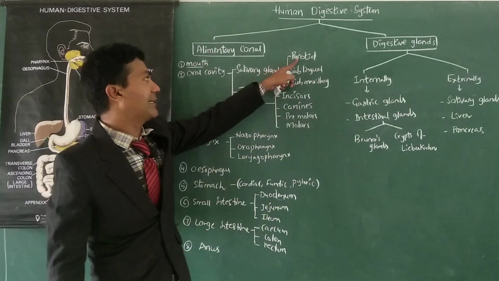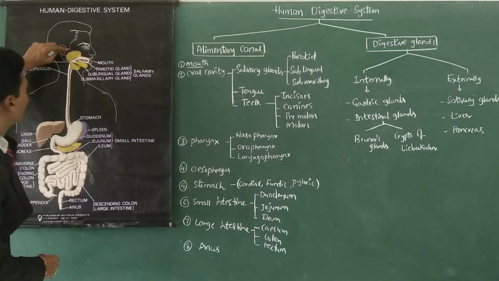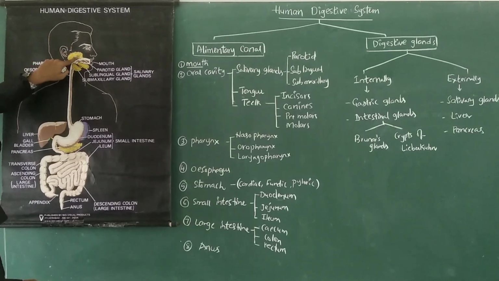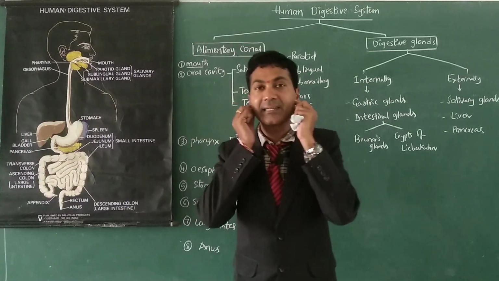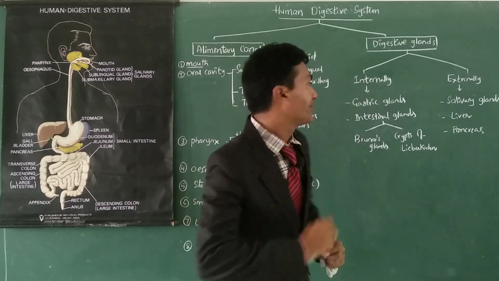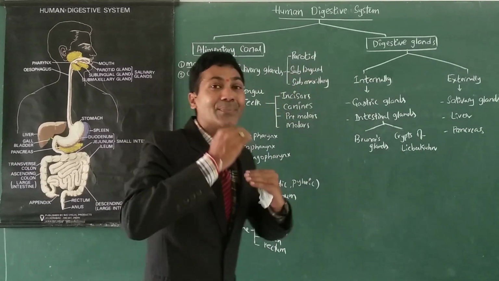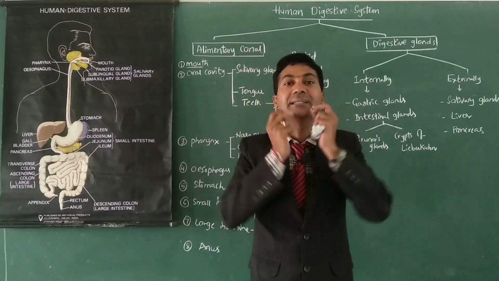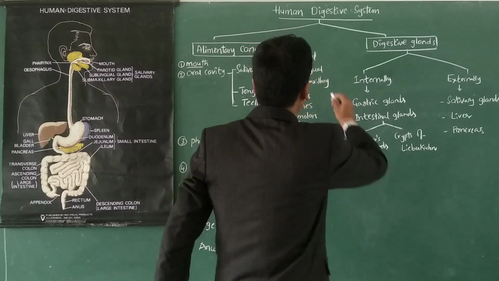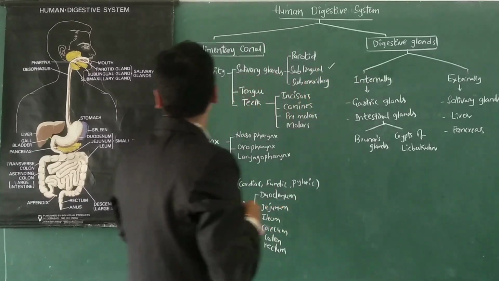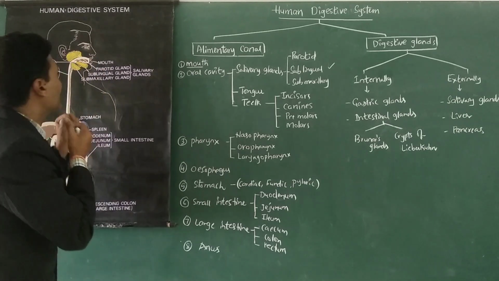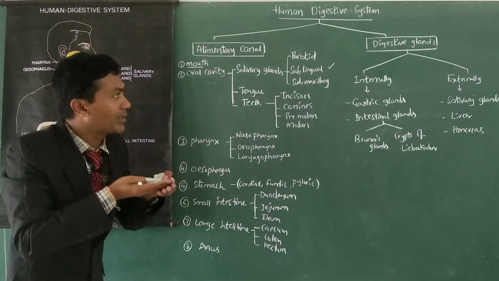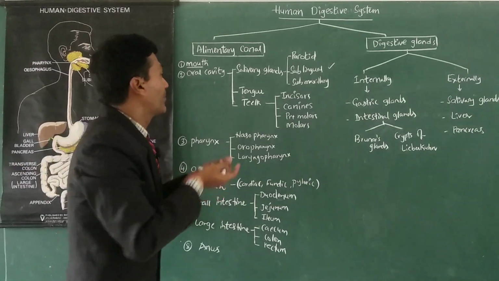One is the parotid salivary glands, the salivary glands near the ear, which open into the oral cavity. Now we are seeing the parotid salivary glands, which are located exactly here. Then sublingual, meaning below the tongue: the salivary glands located below the tongue and opening into the oral cavity are known as sublingual. And submaxillary: the salivary glands present on the downside of the lower jaw are known as submaxillary, which open into the oral cavity.